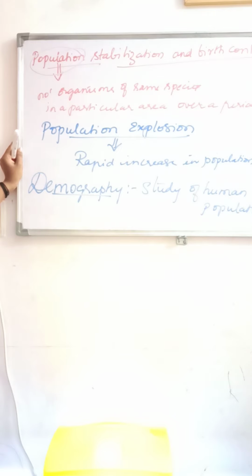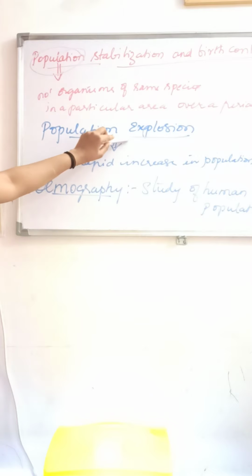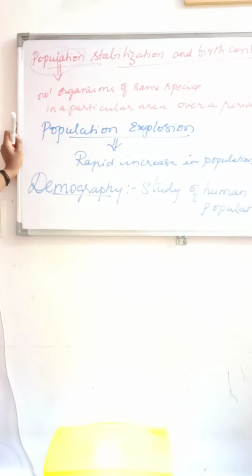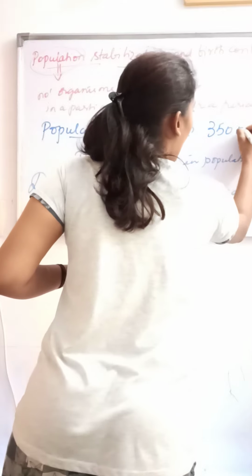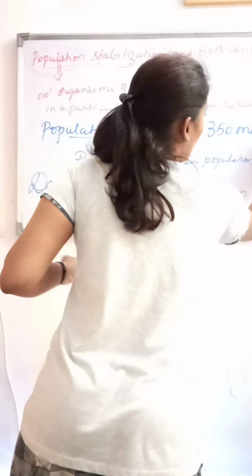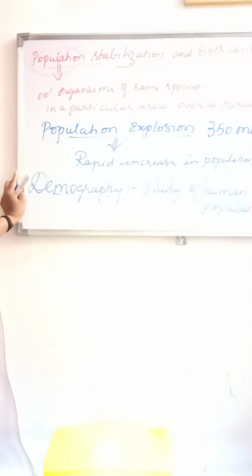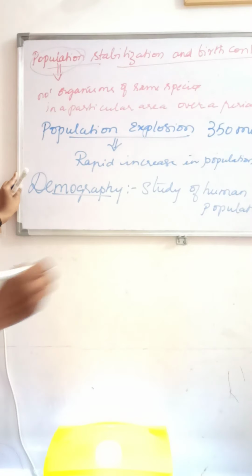As I said, population explosion is a rapid increase in the population. The population of India was about 350 million at the time of Independence.